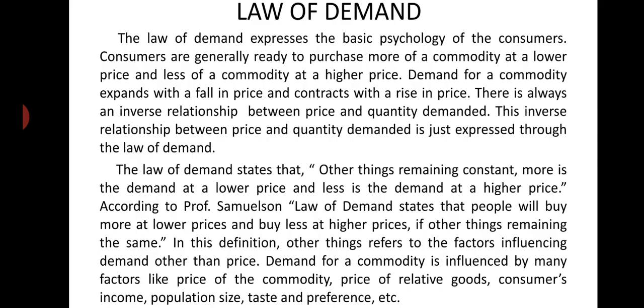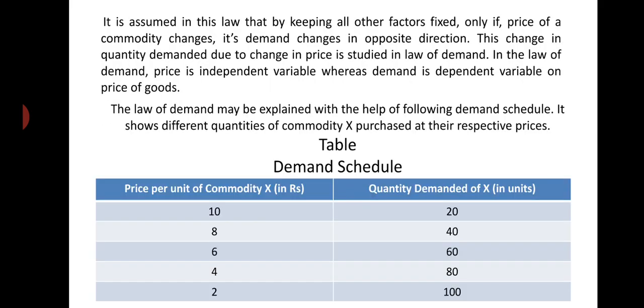in law of demand. It is assumed in the law that by keeping all other factors fixed, only if price of a commodity changes, its demand changes in opposite direction. So remember it, students. It is assumed in this law that by keeping all other factors fixed. We have not mentioned the assumptions of the law separately because it is included in this line only, that all other factors that influence demand must remain fixed or constant, right?